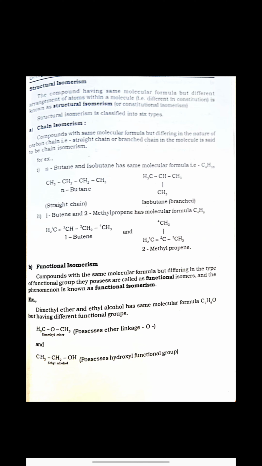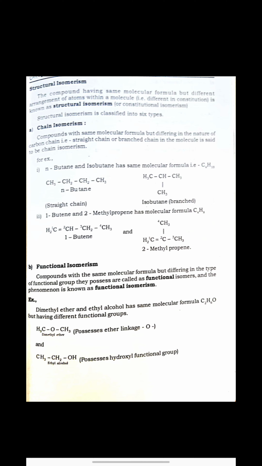See examples. The first one, two compounds are there, n-butane and isobutane. Both have the same molecular formula, that is C4H10. But n-butane has a straight carbon chain, while in isobutane you can see a branch of carbon chain is there. And therefore, these isomers come under chain isomerism.